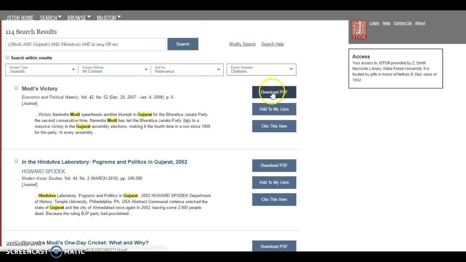We're going to be able to download these PDFs, add them to a reading list for later, or cite them. We can also sort them by relevance or from newest to oldest, and we can make sure this content is read-and-download only, or from a different type of source.